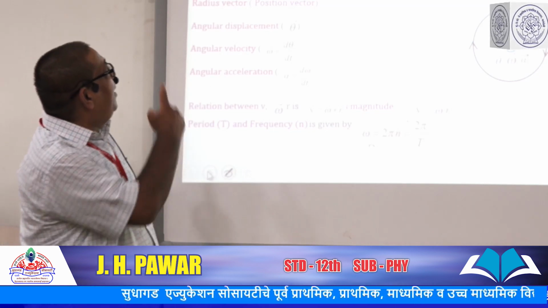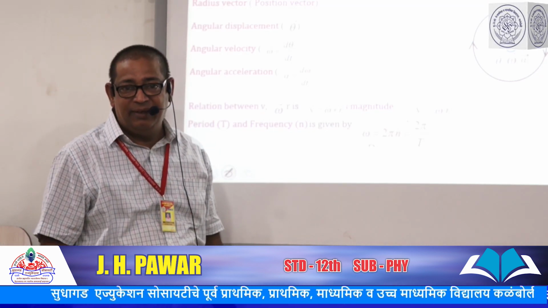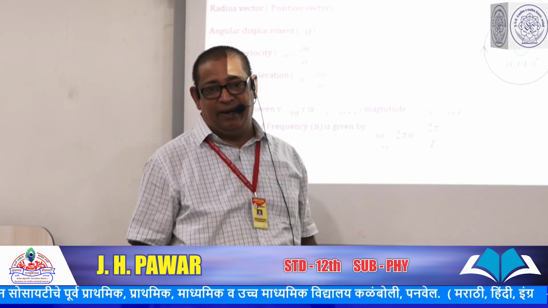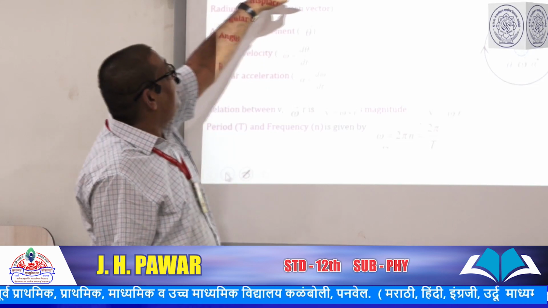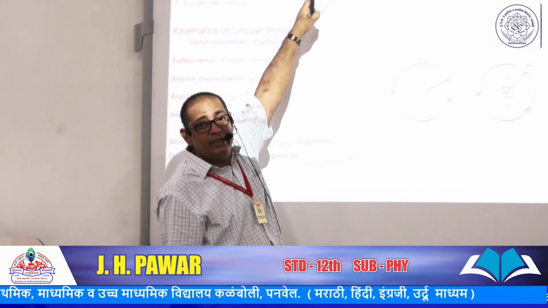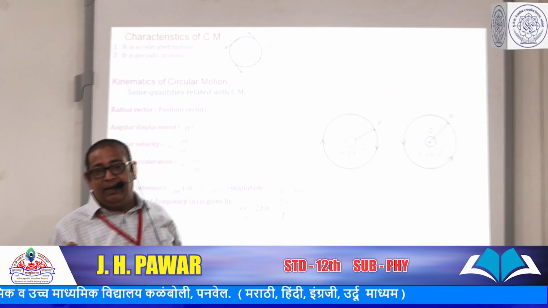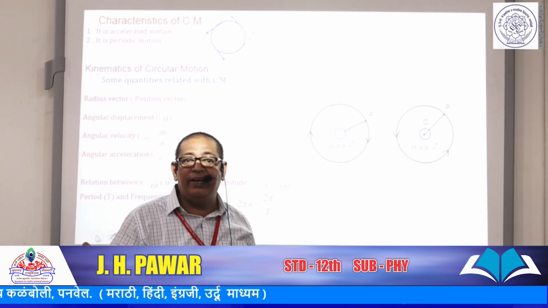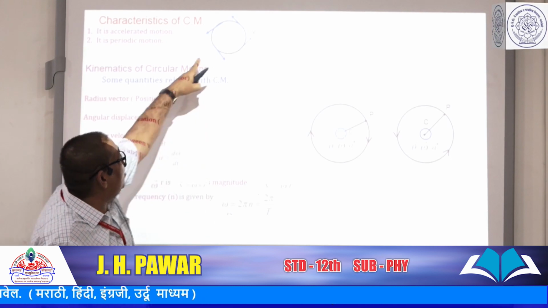One thing is that it is an accelerated motion. Then the question arises, why is circular motion an accelerated motion? Look at the things here. If in a body there is a change in velocity, then the body is said to have an acceleration. In circular motion, let us see.